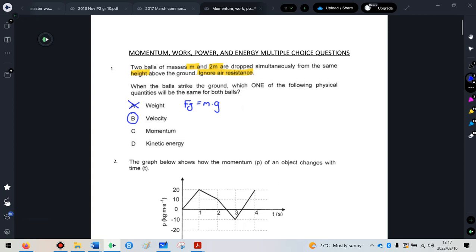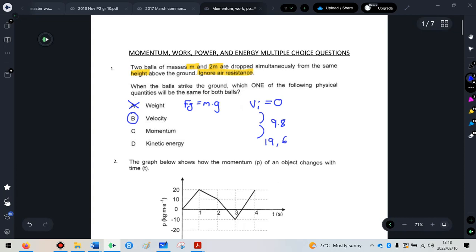They're falling the same distance, so their velocity would be the same at the end. There's no air resistance, so in other words, you're falling in a vacuum, and if you drop something, that means initial velocity is 0, so every second your speed is increasing by 9.8 meters per second. So after the same amount of time or same distance, they would have exactly the same speed. So it's in fact B, the velocity would be the same after they fall the same distance.